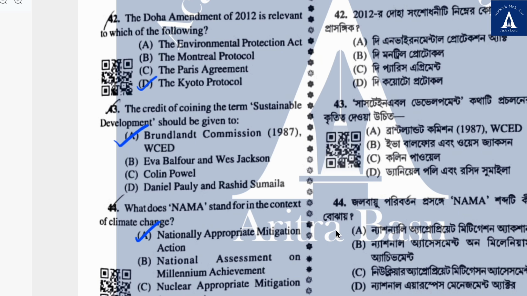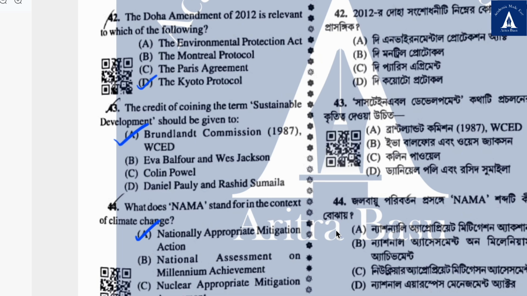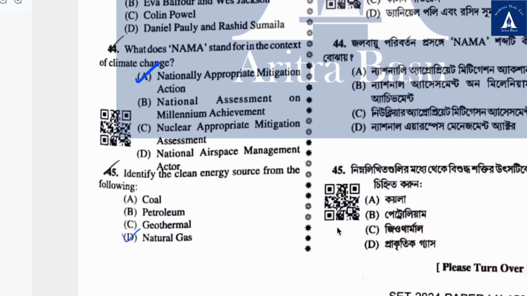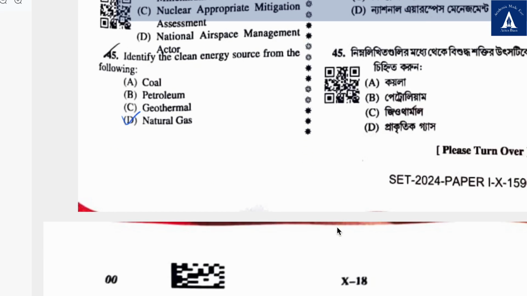43. The credit of coining the term sustainable development should be given to, and the answer is Brundtland Commission of WCED. Next, what does NAMA stand for in the context of climate change? And the correct answer is Nationally Appropriate Mitigation Action. 45. Identify the clean energy source from the following, and I think the correct answer is natural gas.